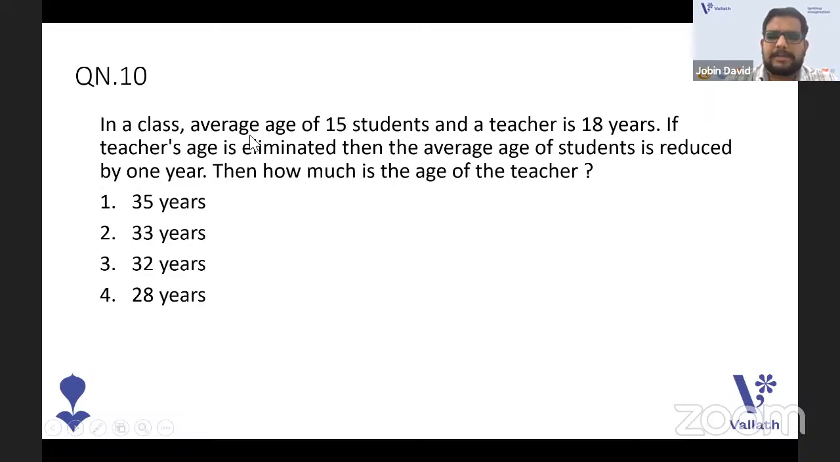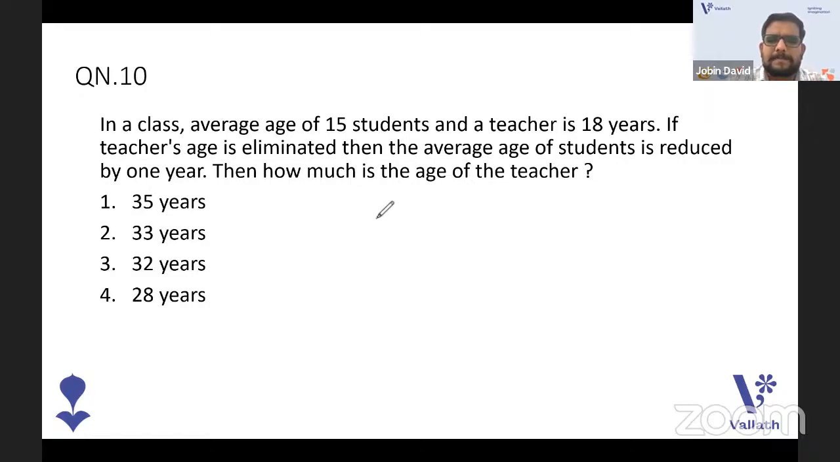Now, a mathematical question. It's an average question, and an easy one also. In a class, the average age of 15 students and a teacher is 18 years. The teacher's age is eliminated and the average age of the students is reduced by 1 year. Then how much is the age of the teacher? It's very simple. It's just a matter of multiplication and subtraction. That's all. Okay, I will explain. You can also do it along with me.